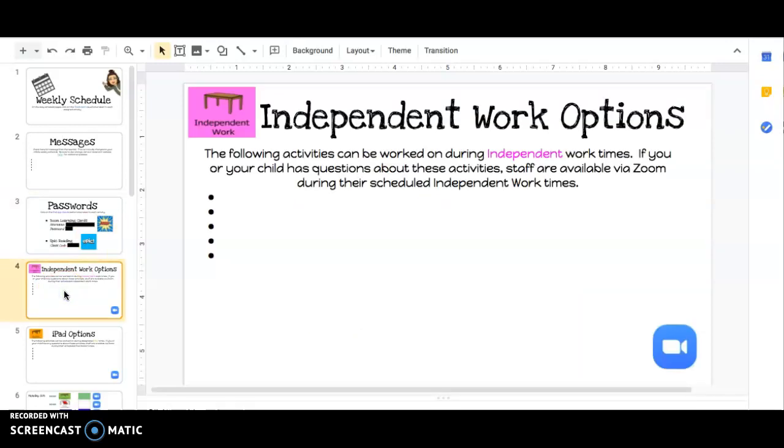Here you'll also find any independent work or asynchronous activities that I assign to your child. Whenever your child is at what we call our independent pink workstation, this is when they're going to want to refer to this slide to find the different activities that are assigned to them. Again, this is a fluid document that I will be updating regularly, so the activities on this page will change from day to day or week to week, depending on your students' needs and their progress.